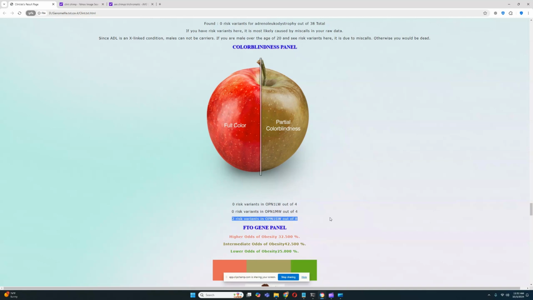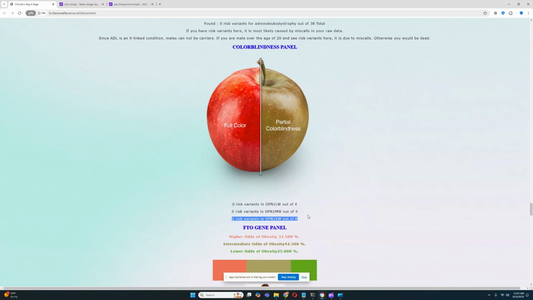I was surprised. I was expecting to see something else, but it looks like they do see all the colors that we see as well. But despite that, he does still have two risk variants for color blindness in OPN1SW, which is, I guess, pretty common for humans as well. I've seen plenty of human samples who also had risk variants for color blindness in this gene.